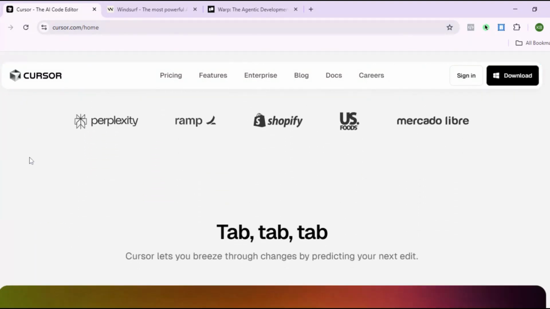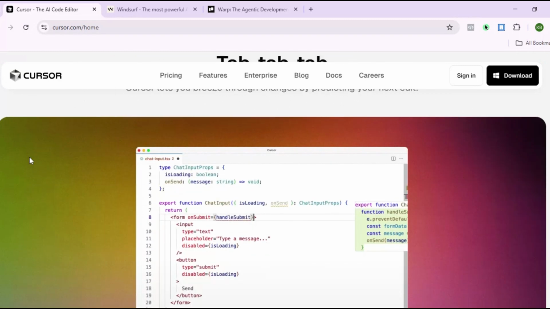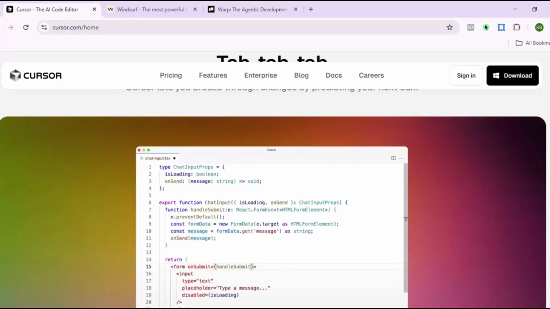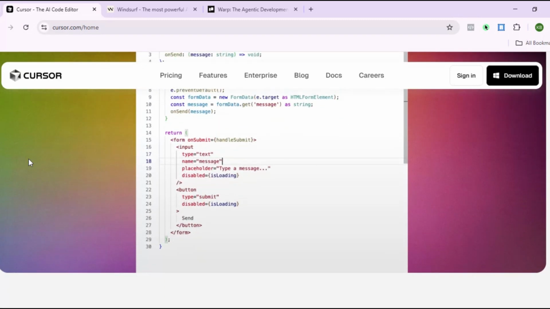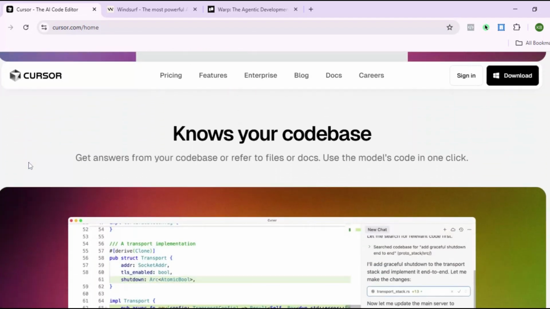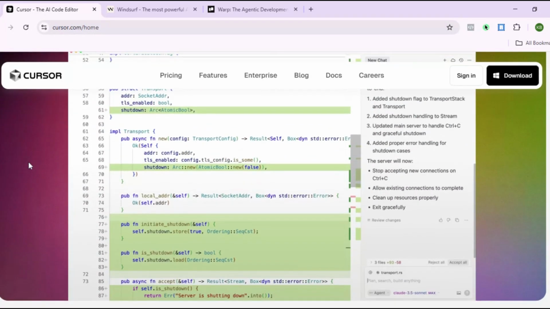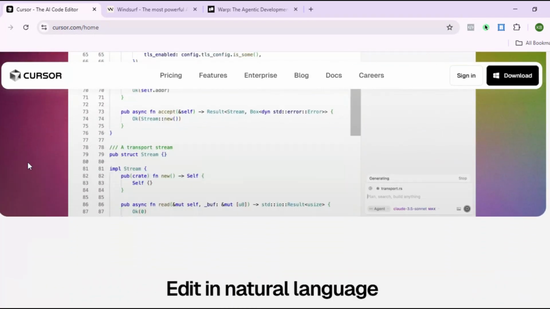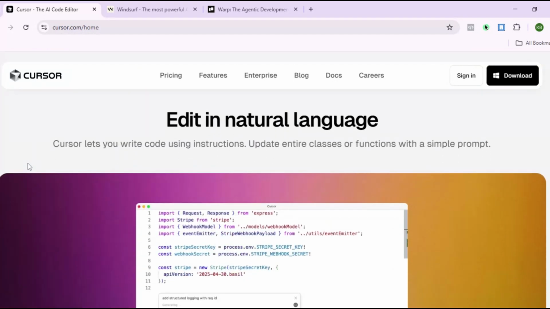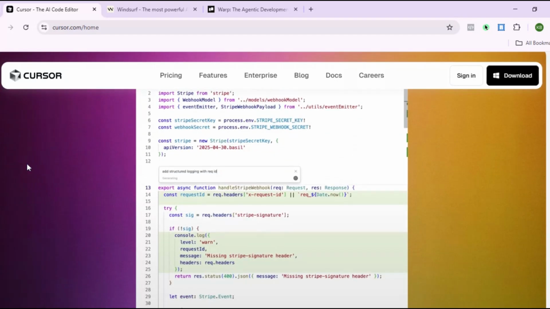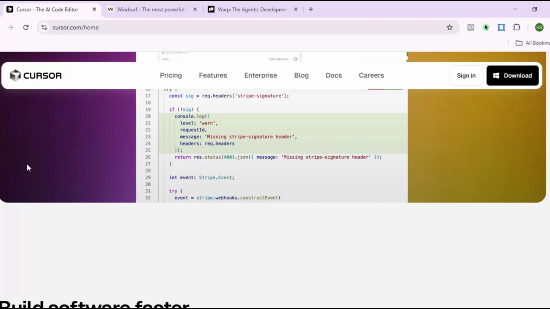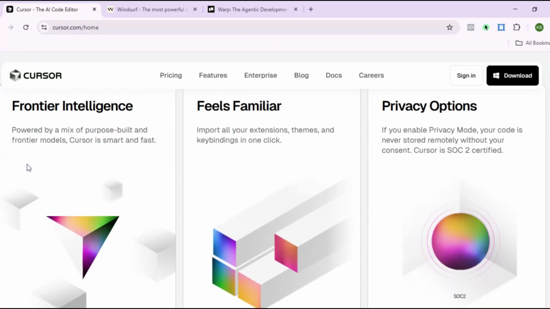It's perfect for solo developers or small teams who need an intelligent assistant for coding. You can ask it to fix bugs, explain logic, or generate code from plain English. Cursor excels with features like smart auto-completion and built-in chat that allows you to ask questions about your code in real time. It's a great choice if you want a reliable, proven tool that's trusted by big names like OpenAI, offering smooth integration with familiar tools and interfaces.